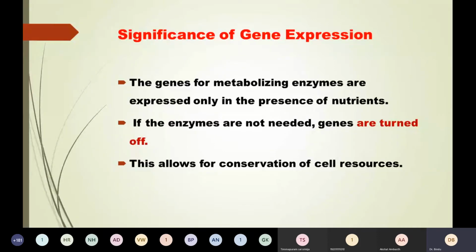So the gene product, or protein, is formed when it is required. If it is not required, it is not formed. When it is required, the gene is turned on. If it is not required, the gene is turned off. Is it clear? So these are some of the significances of gene expression.